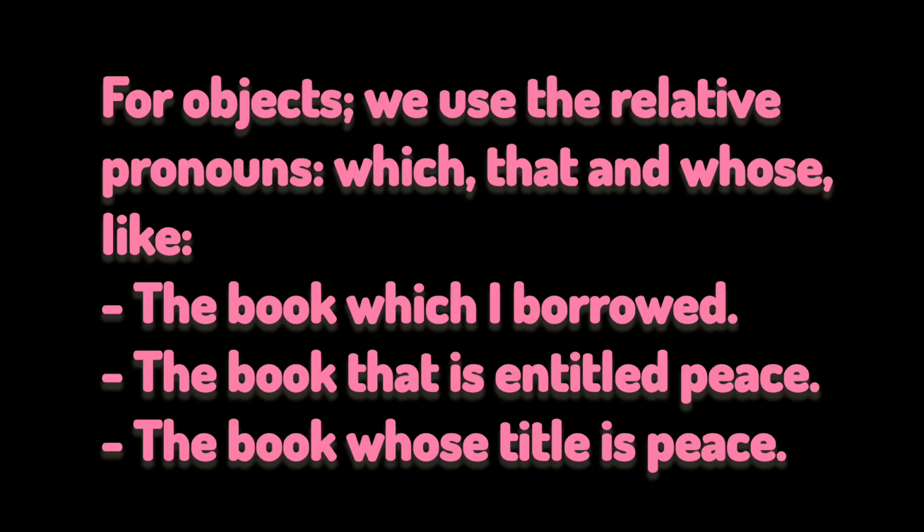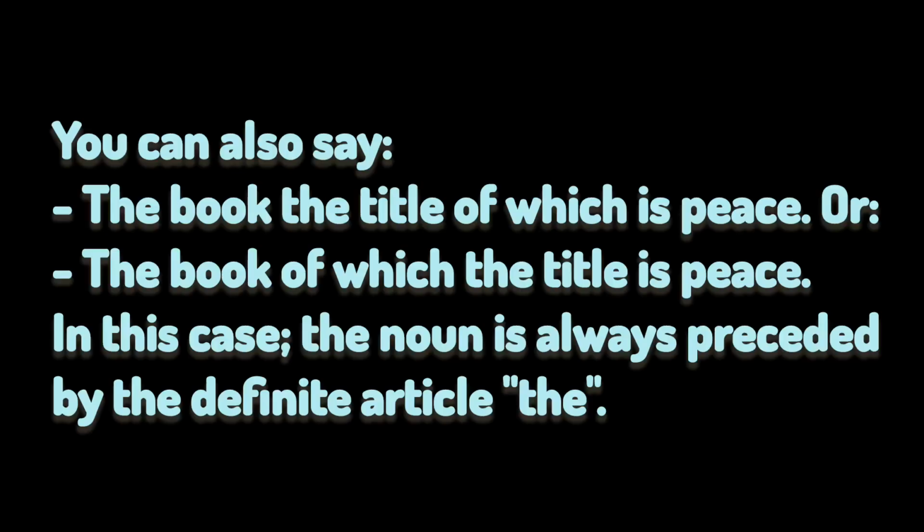For objects, we use the relative pronouns which, that, and whose, like the book which I borrowed, the book that is entitled Peace, the book whose title is Peace. You can also say the book the title of which is Peace, or the book of which the title is Peace. In this case, the noun is always preceded by the definite article the.